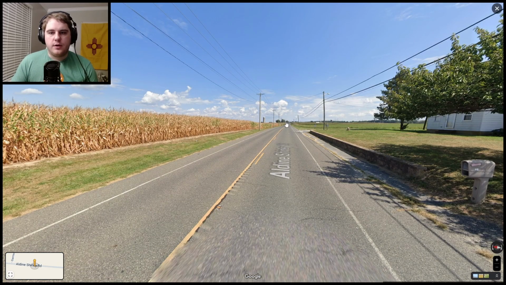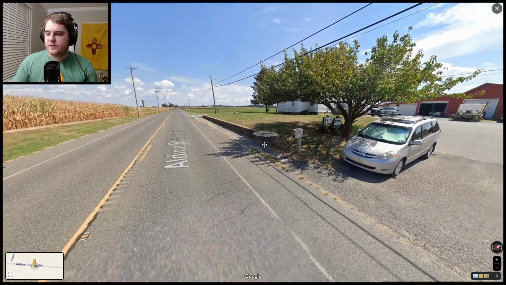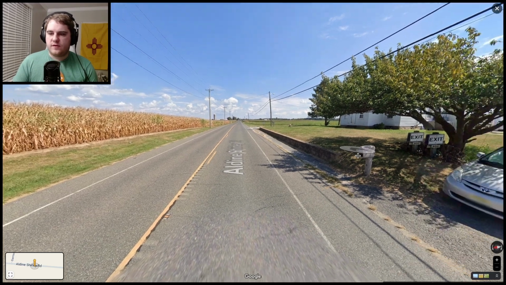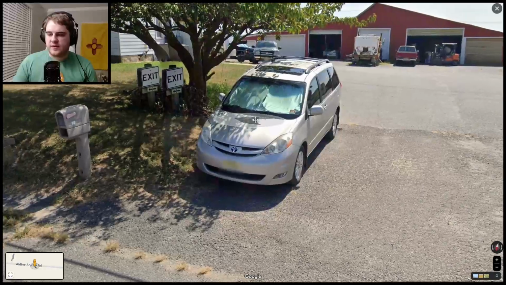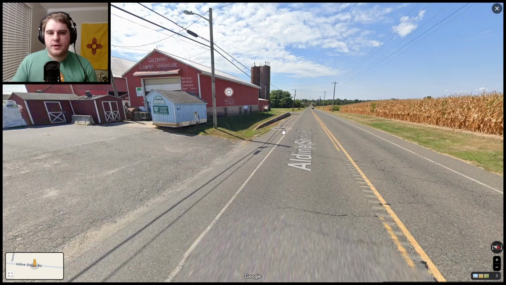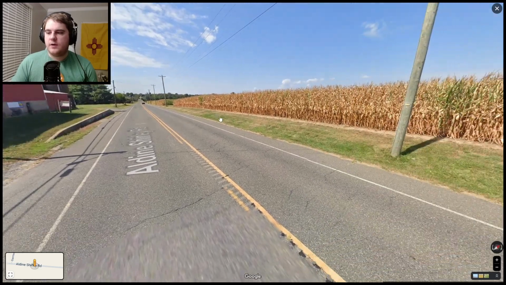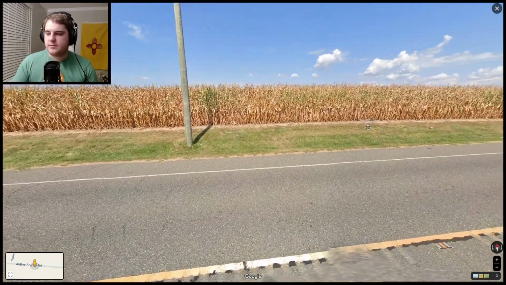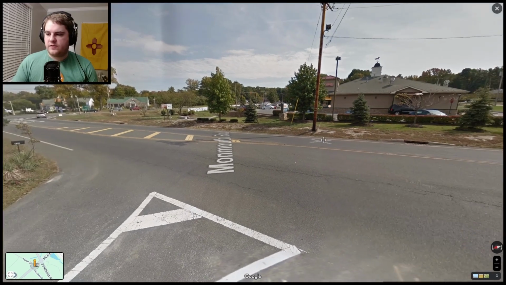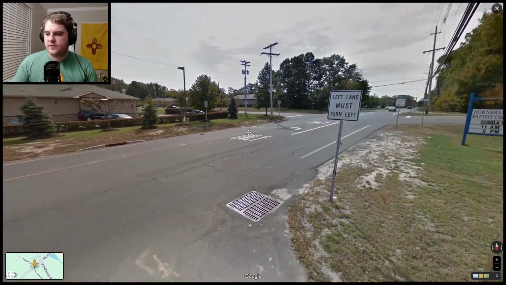I did want to make a note here of how interesting, I would say, New Jersey is. So this is New Jersey. If I was given this location without seeing anything else, I would probably go like Wisconsin or Iowa or something. But this is just southern New Jersey, especially as evidenced by this very yellow license plate, which is one of the most identifiable ones. But New Jersey, especially the southern part, has a lot of farmland, despite what you may think about New Jersey.